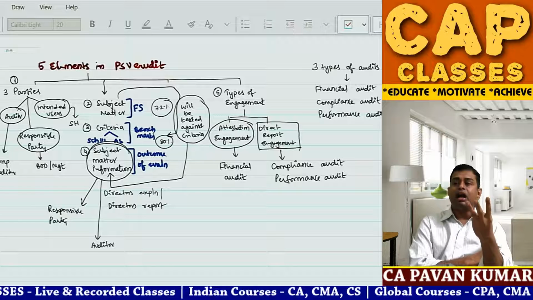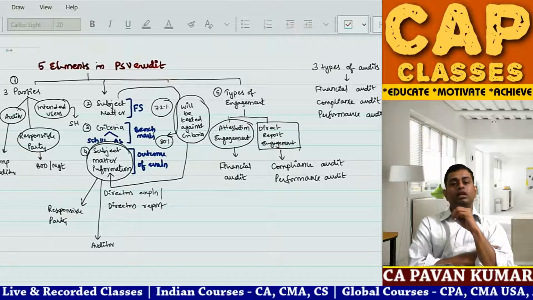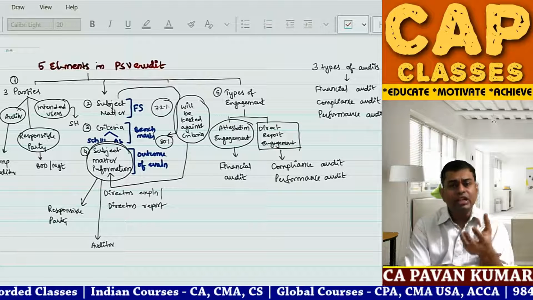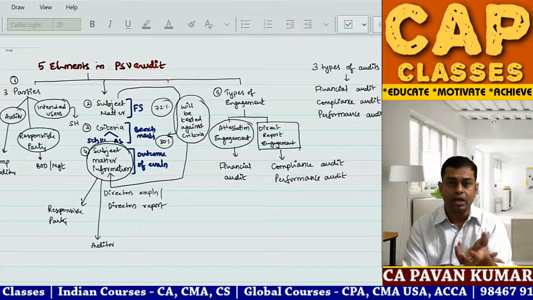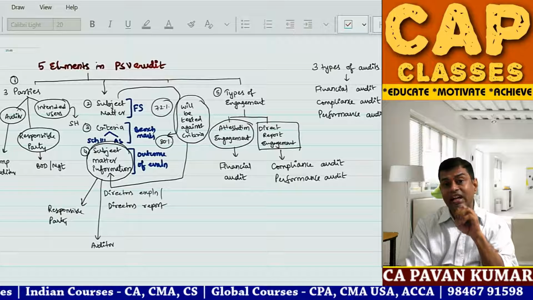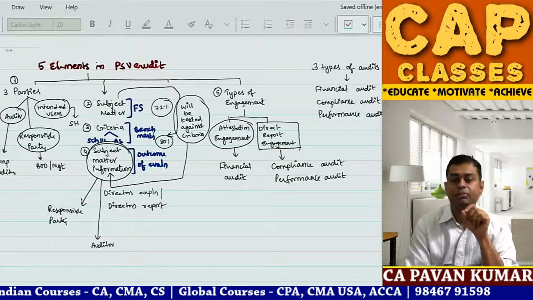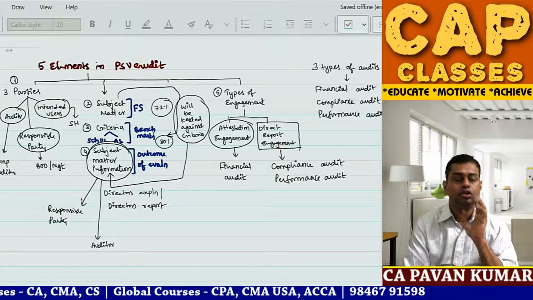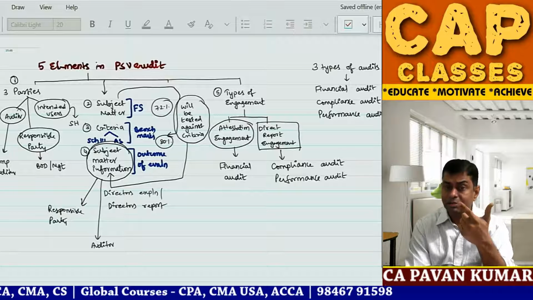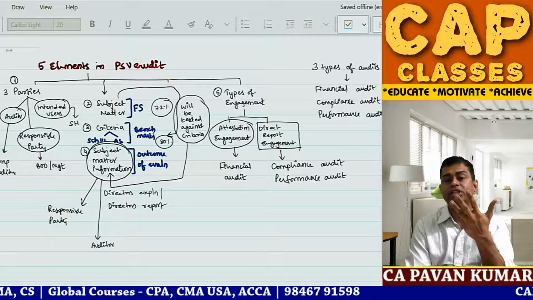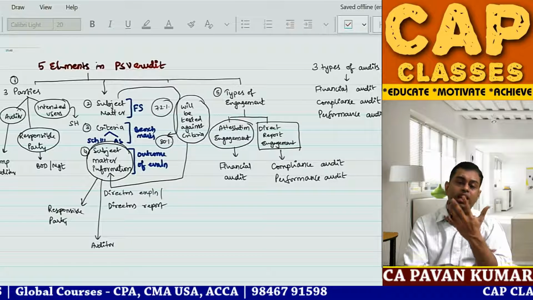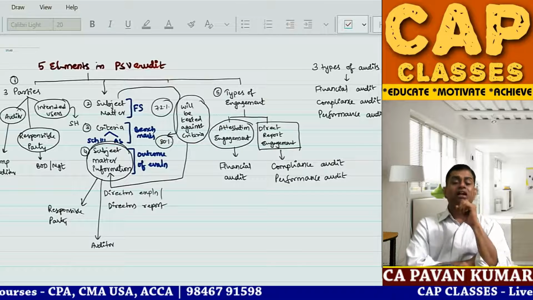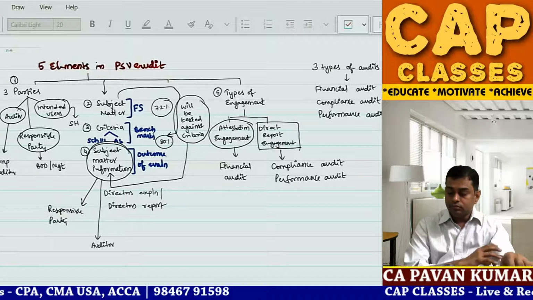Element one, three parties. Element two, subject matter, which is nothing but management assertions in the financial statements. Then criteria, the benchmark against which you are testing the subject matter. Then subject matter information, which can be the board report or auditor's report. Then two types of engagements: attestation engagement and direct report engagement. You understand it?